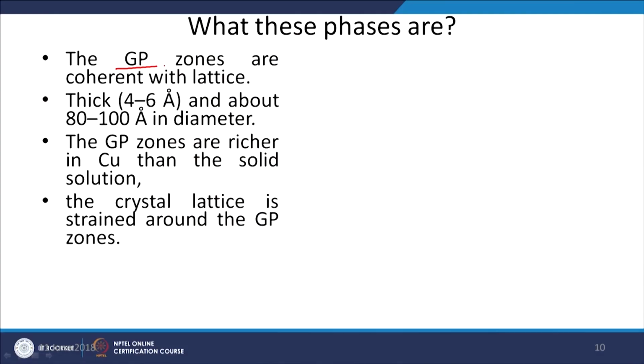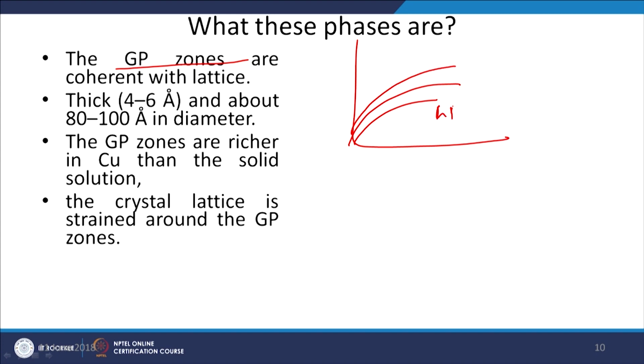This is what we will see in this next slide: the GP zone phase, which is formed very next to the very low level, then GP theta double dash, then theta dash. So, GP, theta double dash and theta dash. These are the different types of precipitates, and these are stable up to different temperatures. So, here we have copper, here we have temperature value.